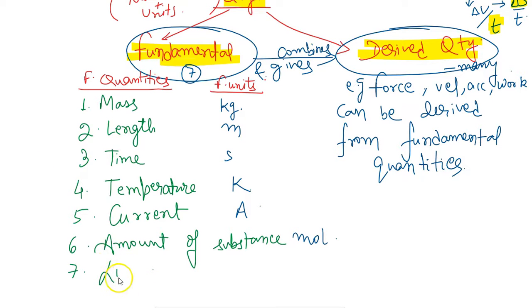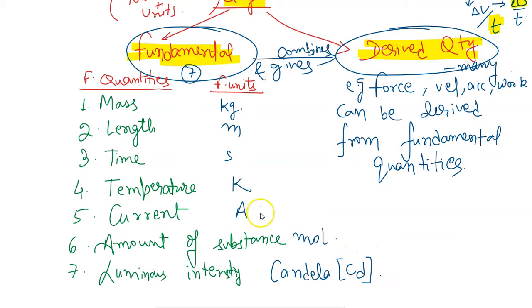This is luminous intensity. Although we don't need to discuss much about luminous intensity, we will have a rough idea about what is the fundamental unit of luminous intensity, that is called candela. You will learn in a much higher class what is this candela and how it is used.